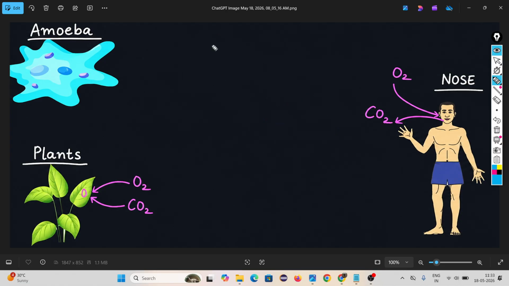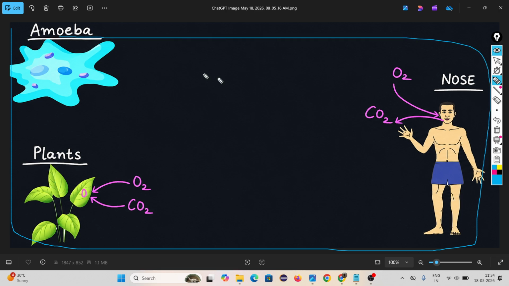Diffusion means outside in the environment, the concentration of oxygen is high. Inside the amoeba's body, the concentration of oxygen is low. So through the diffusion process, oxygen moves from higher concentration to lower concentration. You understand? The main point here is that all living organisms perform several processes to sustain their life. That is called life processes. But the method is different in different organisms.